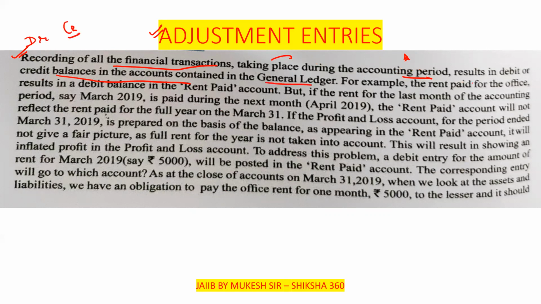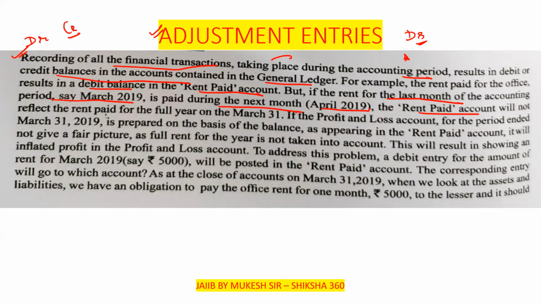For example, the rent paid for the office results in a debit balance in the rent paid account, because we have paid. But if the rent for the last month of the accounting period, say March 2019, is paid during the next month, that is April 2019,